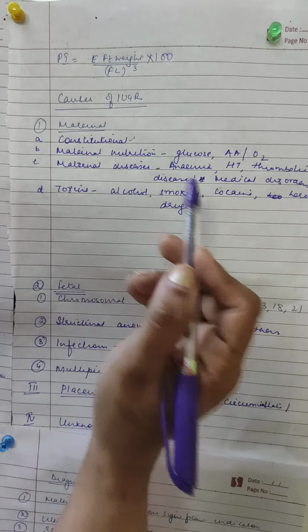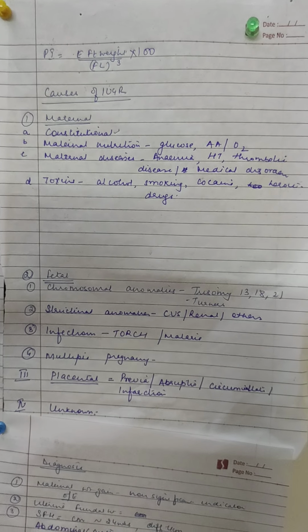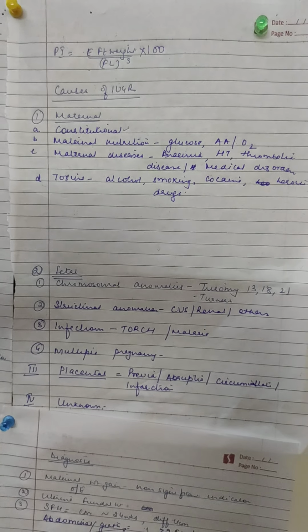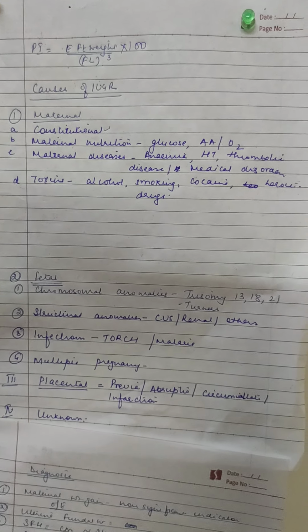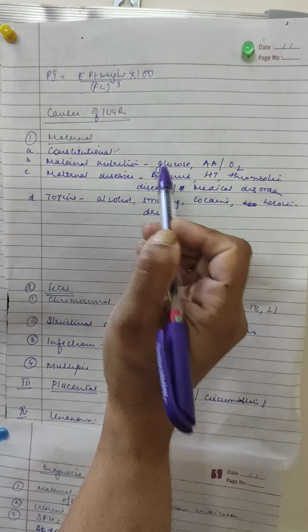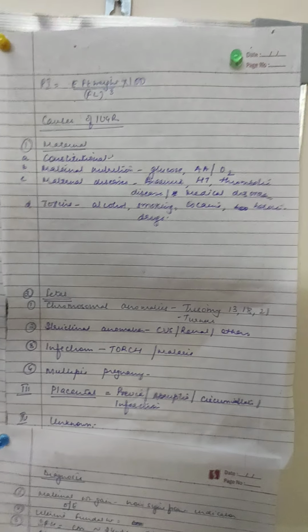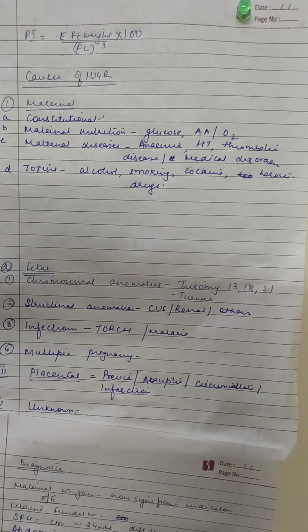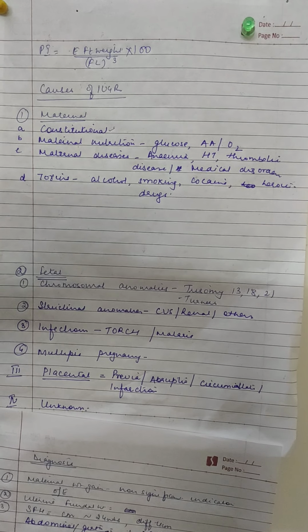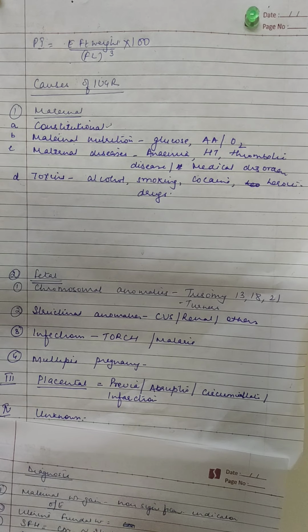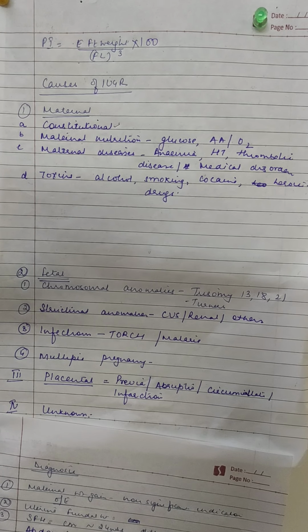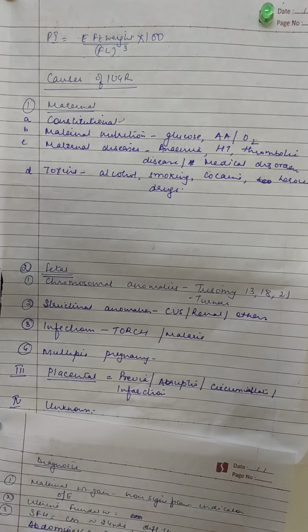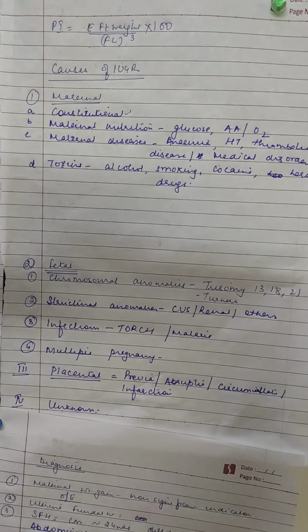Then maternal nutrition. Definitely if the mother is not having a proper nutritious diet or there is less storage of important nutrients, the baby will get less glucose, amino acids and oxygen. Then maternal diseases. Maybe she is suffering from anemia, hypertension. If the mother has hypertension, blood vessels will be constricted, and less uteroplacental blood flow will be responsible for less transfer of nutrients.